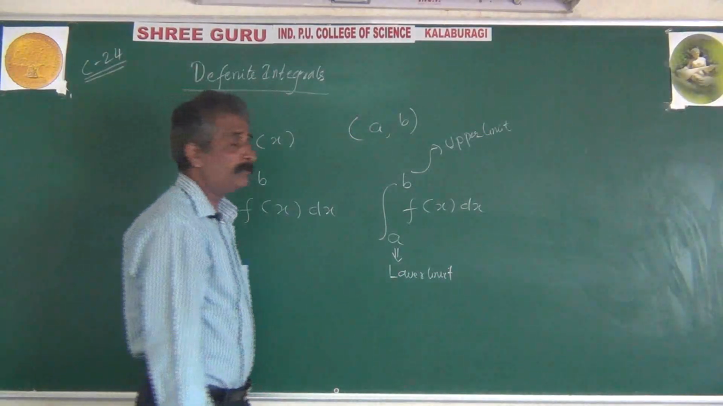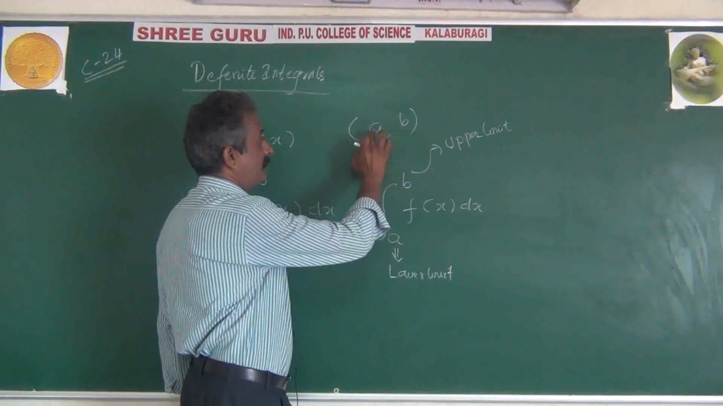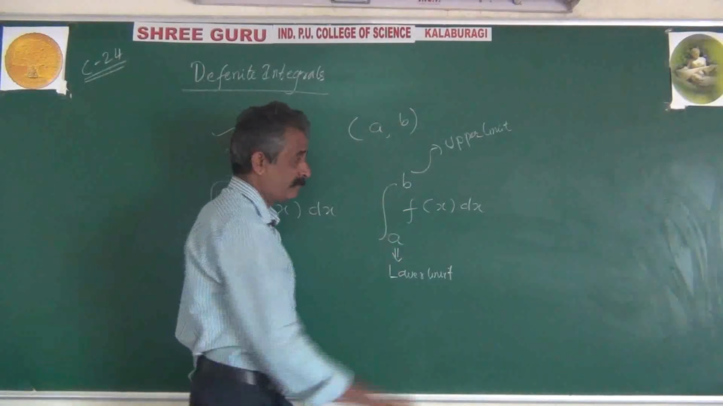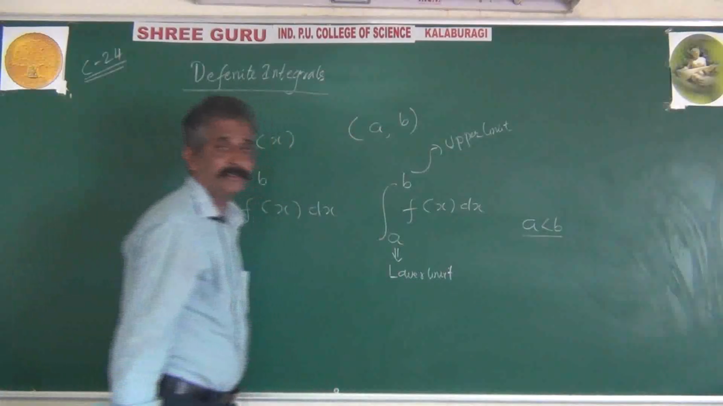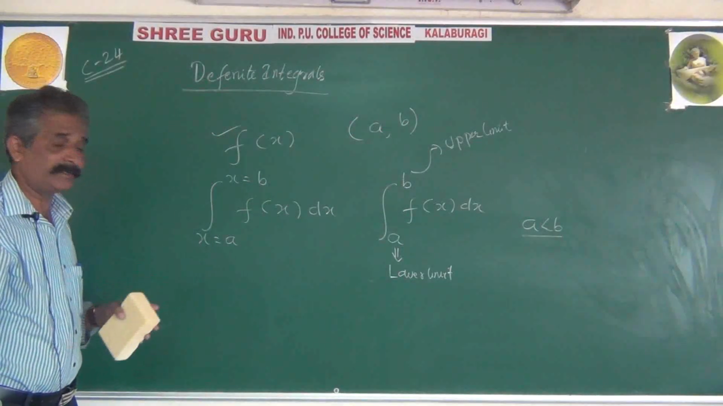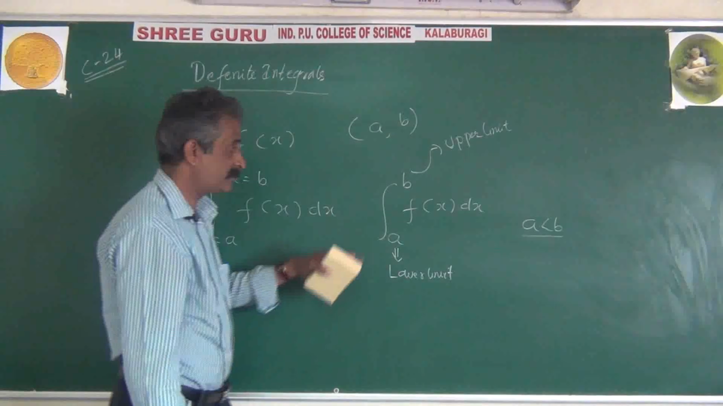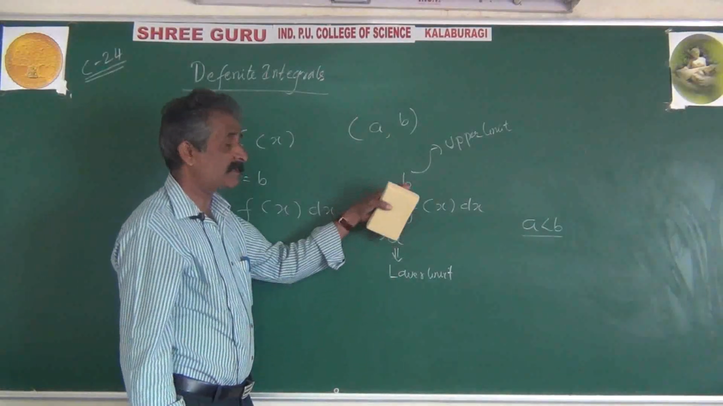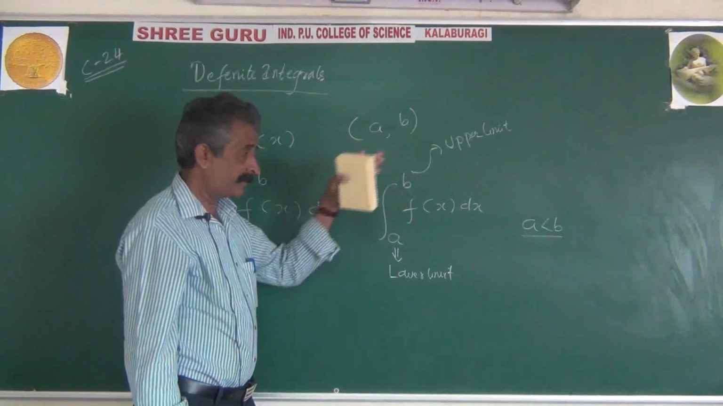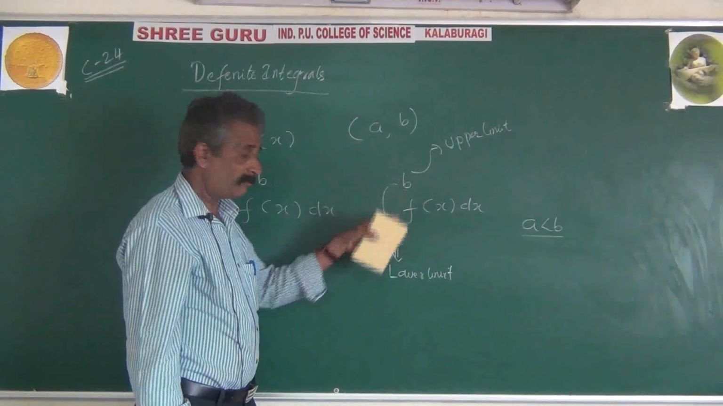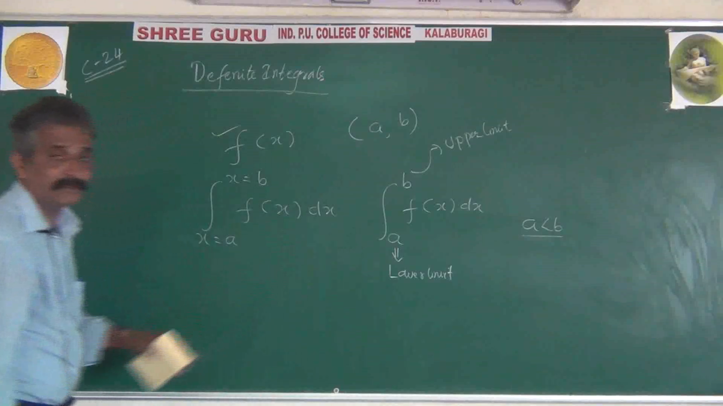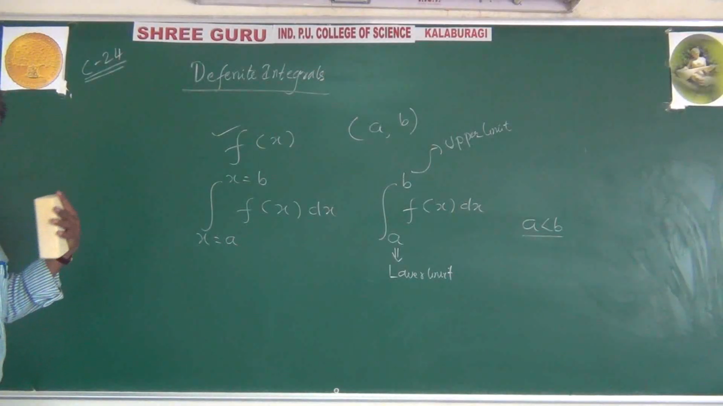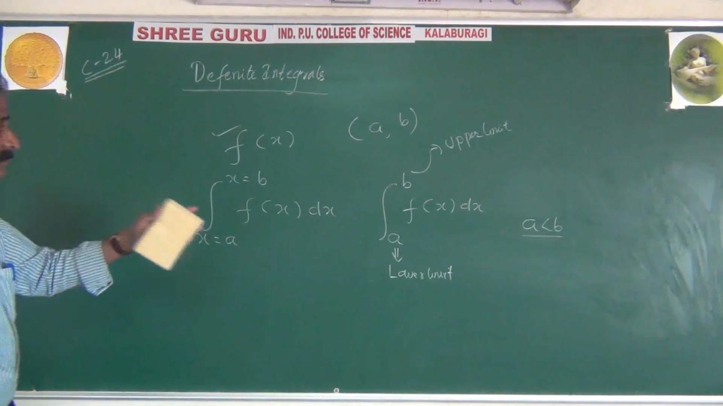And it is quite obvious that on the interval a, b, always a is less than b. Since a is less than b, the meaning is that in a definite integral, the lower limit is always less than the upper limit. In other words, the upper limit is greater than the lower limit. So this is what the definition of definite integral stands for. You can write.